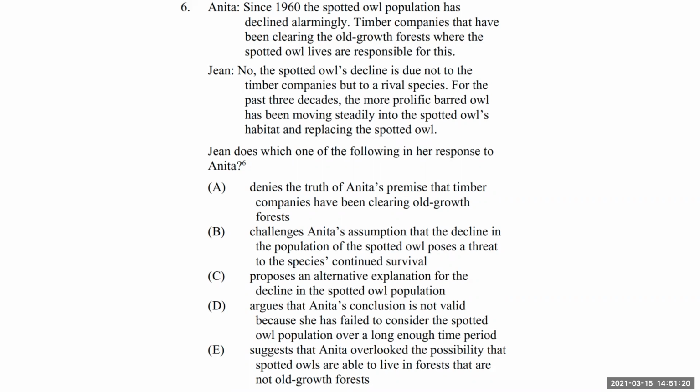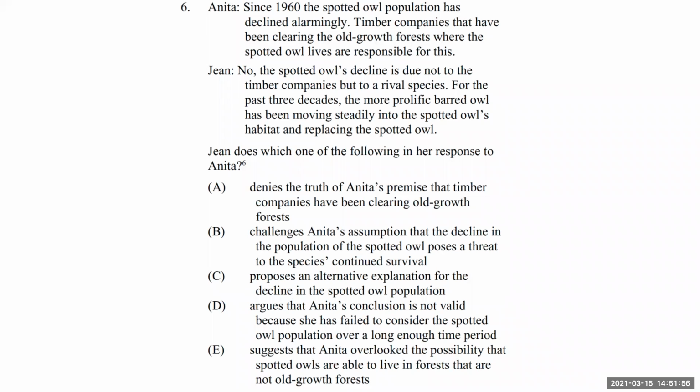And she talks about a spotted owl population that's declined. And she says that timber companies are the reason why the number in the population has declined. Jean responds by saying, no, it's not due to the timber companies, but to a rival species of owl. And then she talks about the barred owl versus the spotted owl. And so Jean is basically taking issue with Anita's conclusion about why that owl population has declined. So Anita thinks it's the timber, Jean thinks it's the barred owl.